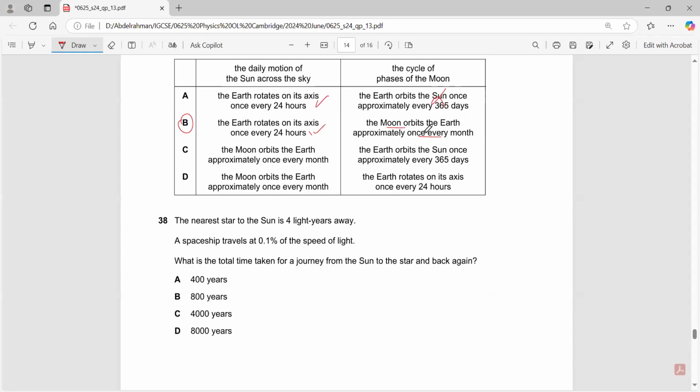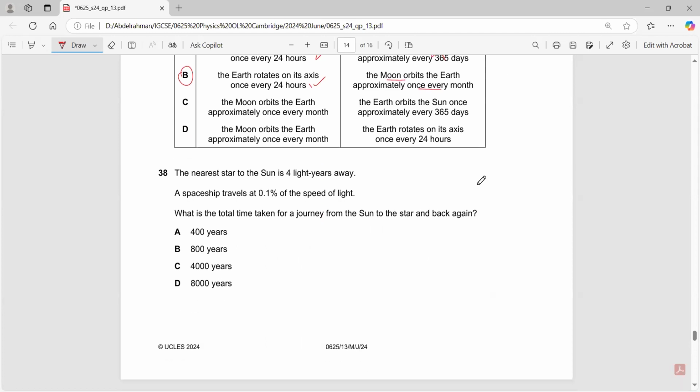The nearest star to Earth is 4 light years away. Okay, this is a nice question. A spaceship travels at 0.1% of the speed of light. What is the total time taken for a journey from the sun to the nearest star and back again? This is a new and kind of difficult question, if you might say.